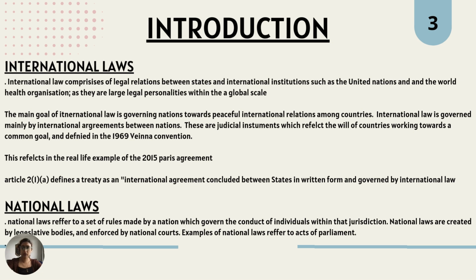Now, when looking at the legal systems that govern countries, there are different types. There are two main types, such as international and national laws. International law comprises legal relations between states and international institutions, such as the United Nations and the World Health Organization, as they are large legal personalities within the global scale.